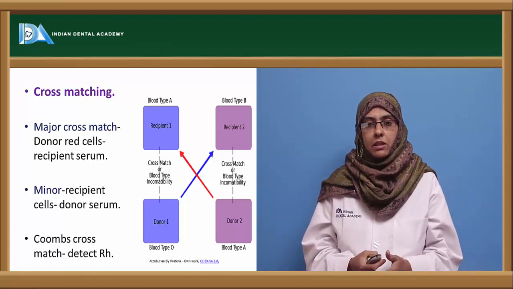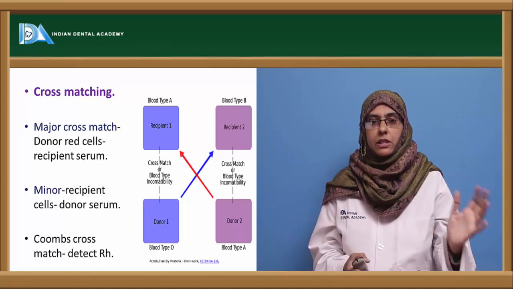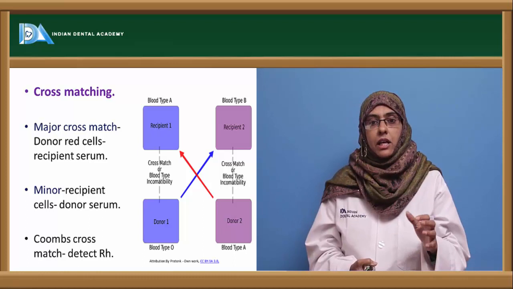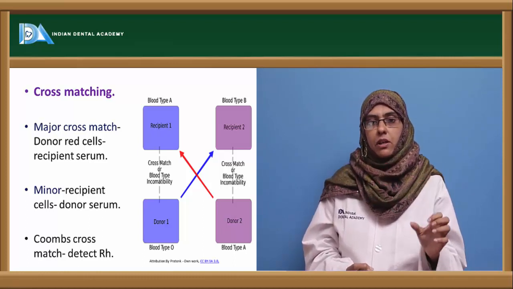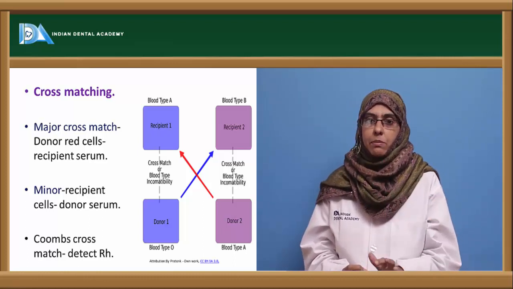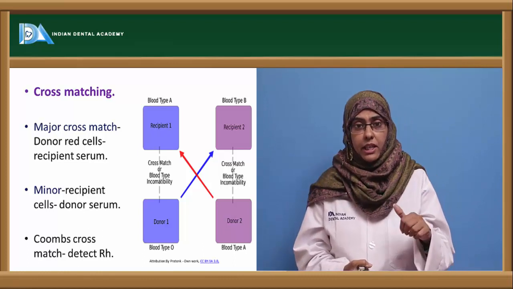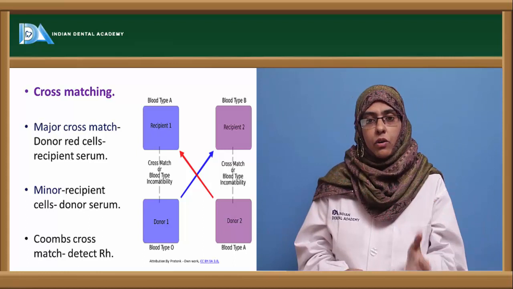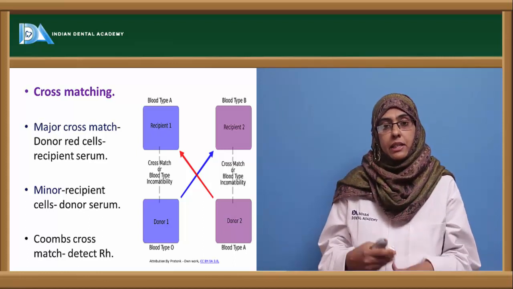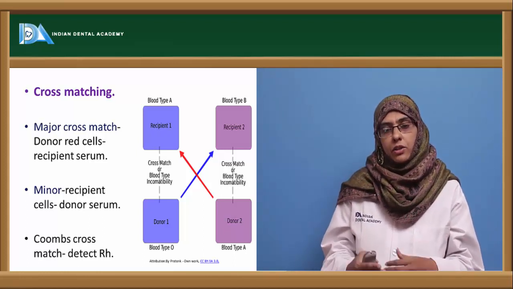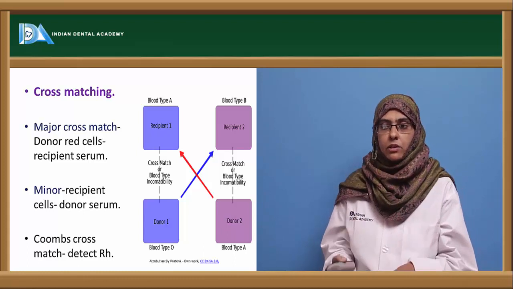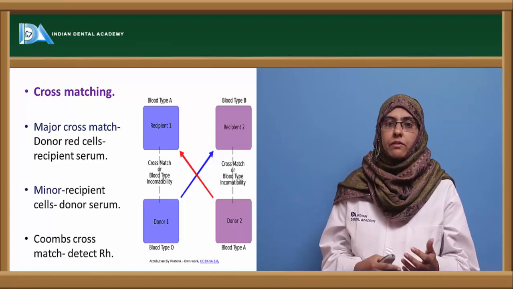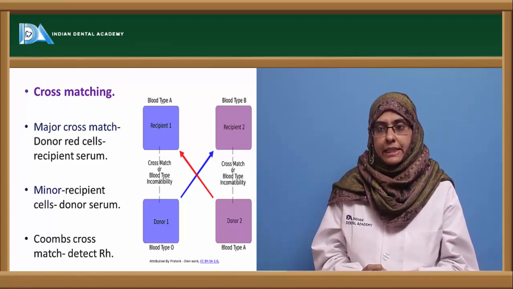Cross matching is divided into two types. One is a major cross match and the other one is a minor cross match. Major cross match is the mixing of the donor red cells with the recipient serum. Based upon the presence or absence of agglutination, you can go for the compatibility testing. In the minor cross match, you go with the recipient cells with the donor serum. It is mostly the major cross match that is usually done while going for compatibility testing.